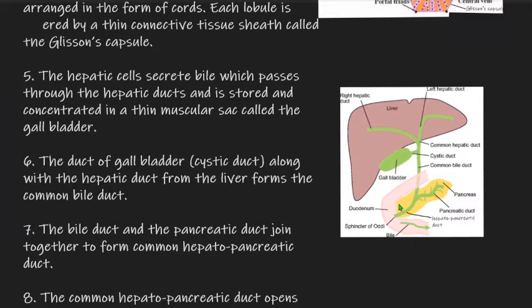Whenever the food enters into the duodenum, this gallbladder contracts and the bile juice comes out of the gallbladder and travels to the duodenum through the common bile duct. The bile duct and the pancreatic duct join together to form the common hepatopancreatic duct.